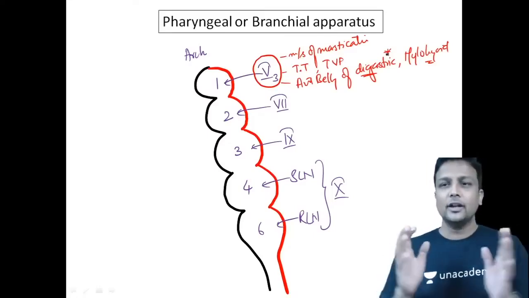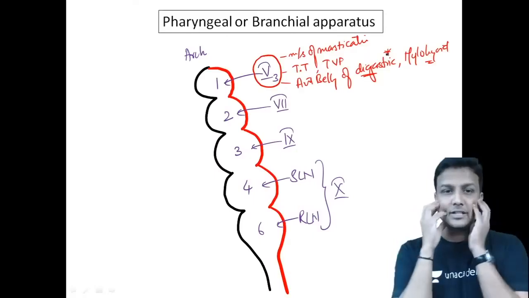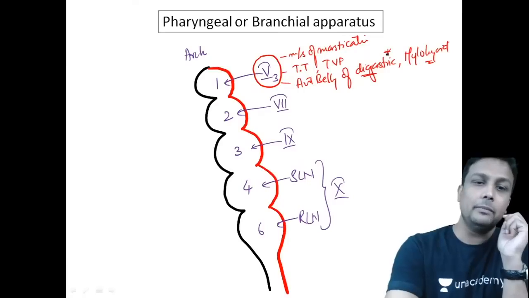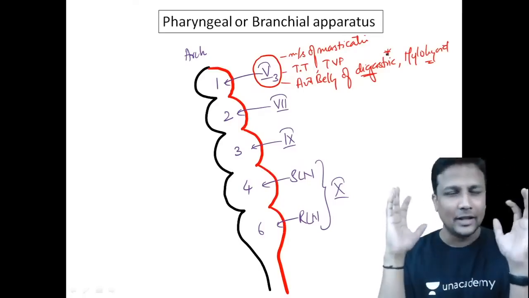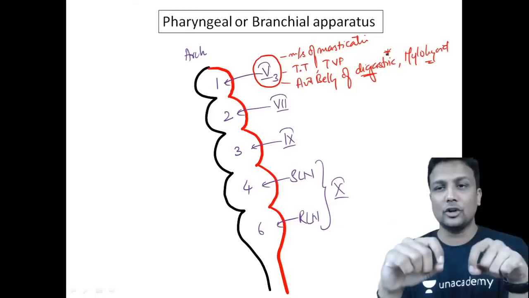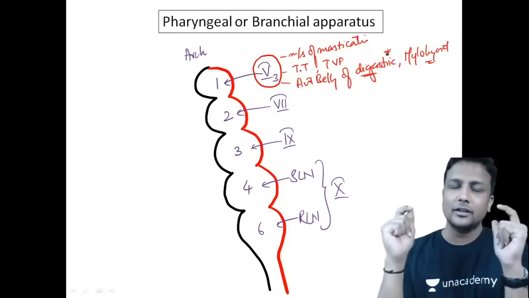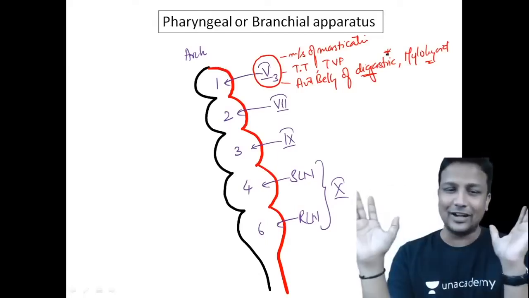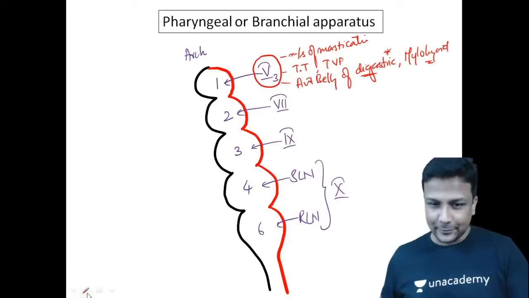So how will you remember? Remember the muscles of mastication will derive from the first arch. And not only the muscles of mastication, my dear friends, remember the 2 tensors, tensor tympani and tensor veli palatini. In the exam on 31st August, if a tensor muscle is derived from there, just close your eyes and mark the answer as first arch. Tensor tympani and tensor veli palatini, guys. Done.